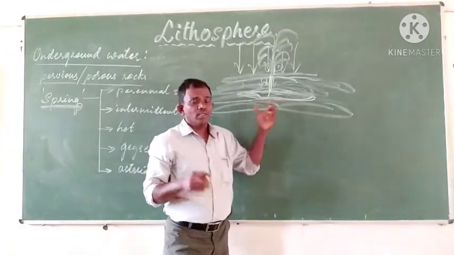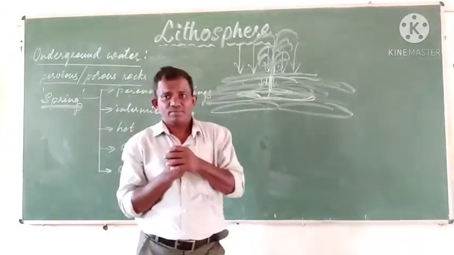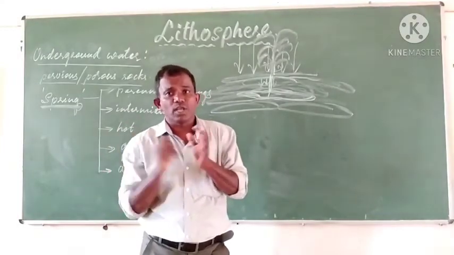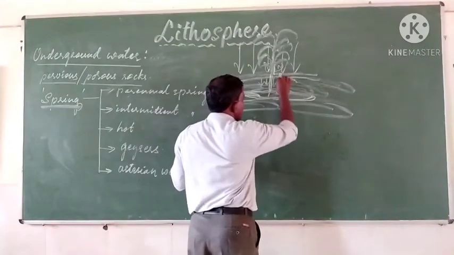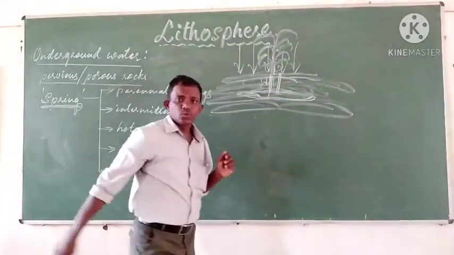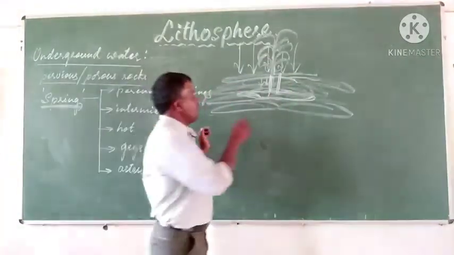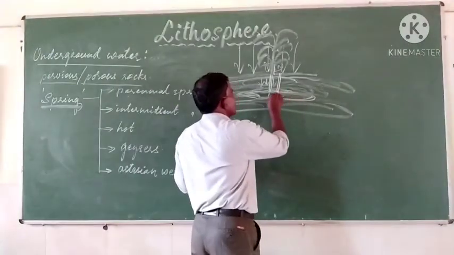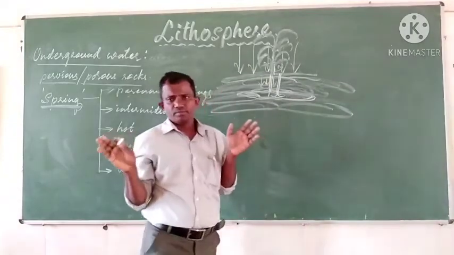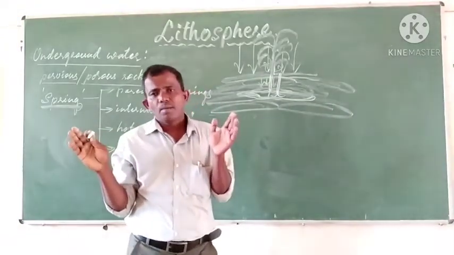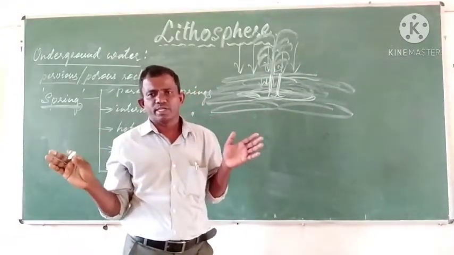If it does not come out naturally, then an artificial hole is made to reach the underground water, and the water starts coming out by itself, without using any pumps or motors.